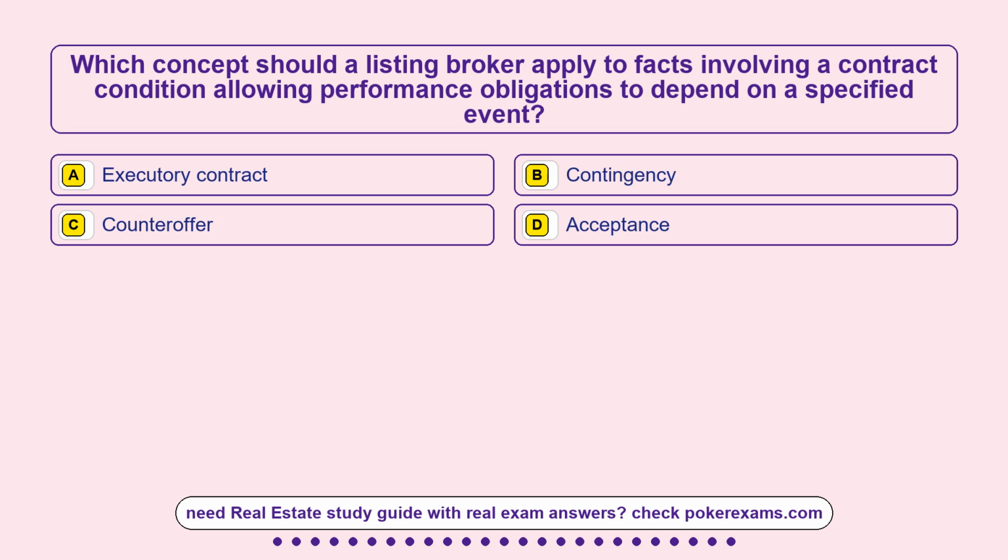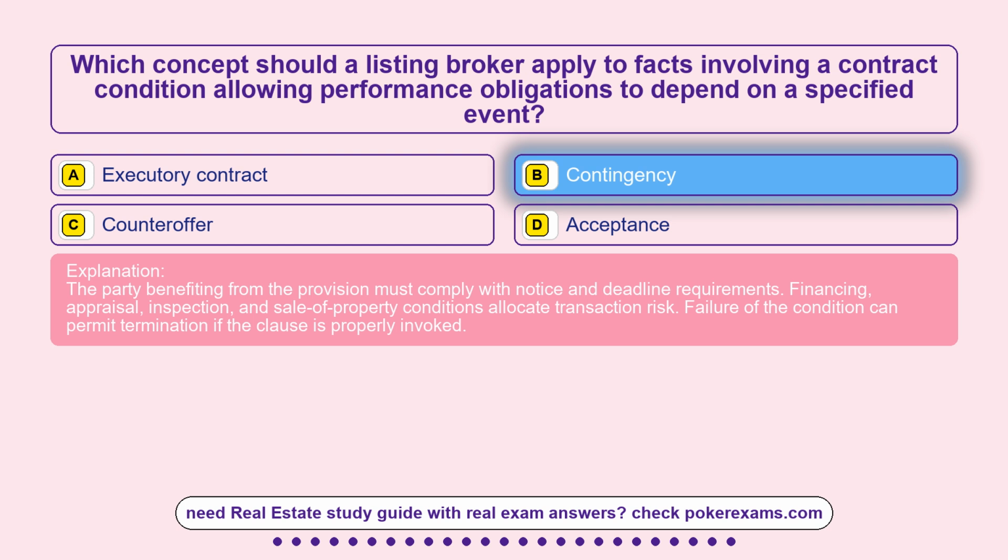Question 18. Which concept should a listing broker apply to facts involving a contract condition allowing performance obligations to depend on a specified event? Option A, executory contract. Option B, contingency. Option C, counteroffer. Option D, acceptance. The correct answer is option B, contingency.